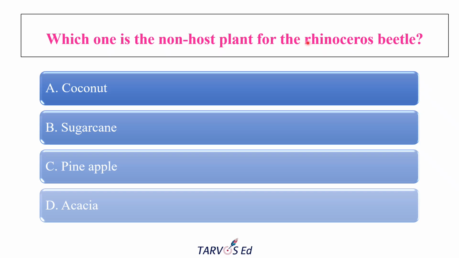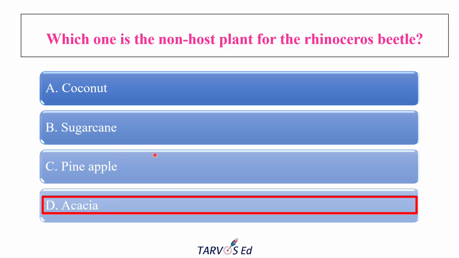Rhinoceros beetle generally occurs in coconut, where the damage is greatest. The scientific name of this pest is Oryctes rhinoceros. The options are coconut, sugarcane, pineapple, and acacia. The correct answer is acacia.